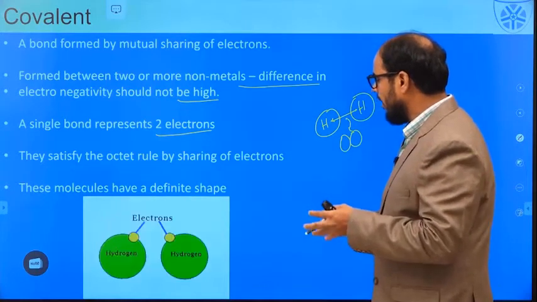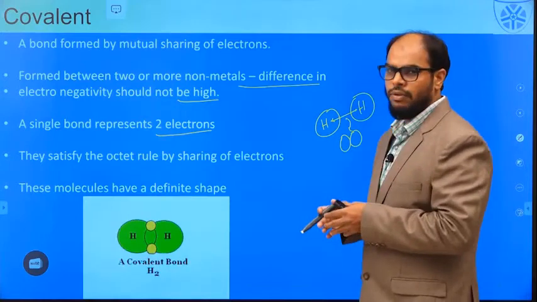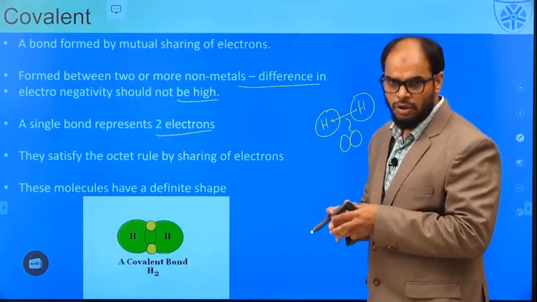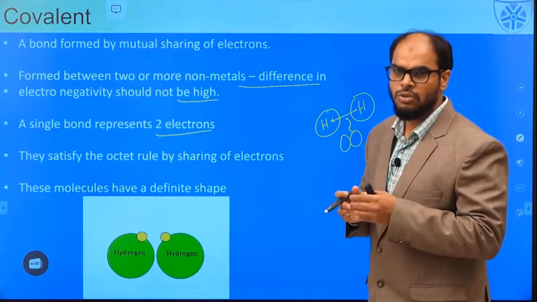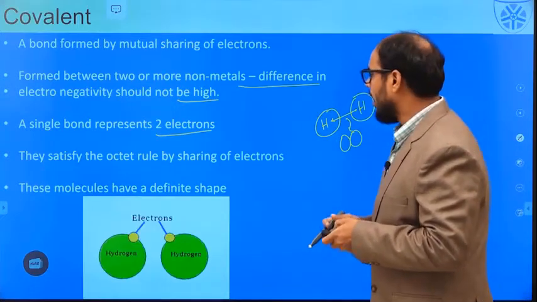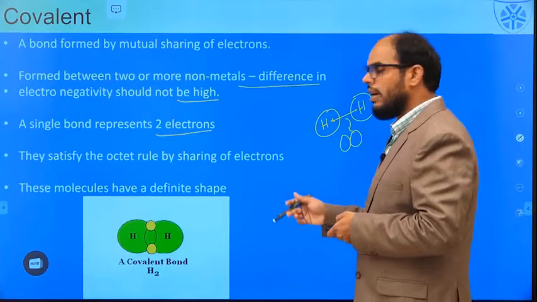Again I want to repeat this: whenever we try to make a bond, whether an ionic bond or a covalent bond, we lose some amount of energy. And these molecules have a definite shape.